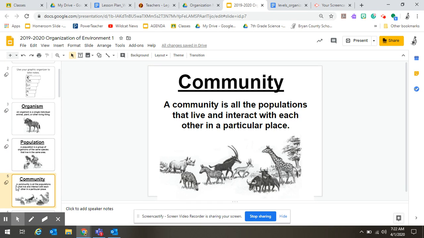Now, community, it's when all those populations that are living things, so our biotic factors, they're all living and they're all interacting with one another. In our communities, we have rabbits, we have deer, we have coyotes, we have birds. I mean, the list goes on. And we affect those animals by doing different construction jobs like that are going on right now. They affect us by being in our areas. If we go back to the roadkill stuff, deers get hit by cars all the time. And so we interact with one another. Now, hopefully it's positive. Sometimes it's negative.